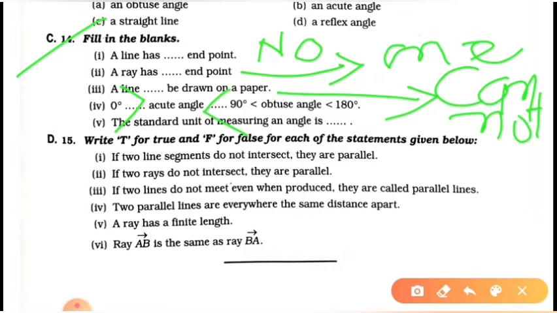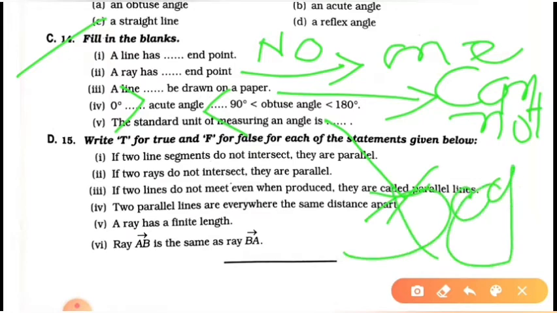And an obtuse angle is greater than 90 degree and less than 180 degree. Clear students? Now the standard unit of measuring an angle is degree. Here its answer is degree, and it is denoted by the degree symbol.